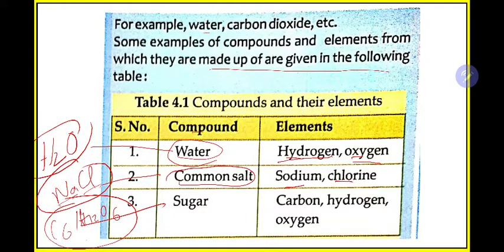Water, for water we have H2O, the chemical notation. So in H2O you have hydrogen and oxygen, so hydrogen and oxygen are elements. Similarly, common salt is known as sodium chloride, NaCl. In NaCl, Na means sodium and Cl means chlorine. Then common sugar is C6H12O6, that is glucose. In glucose we have carbon, hydrogen, oxygen. In this way try to remember things. Okay.